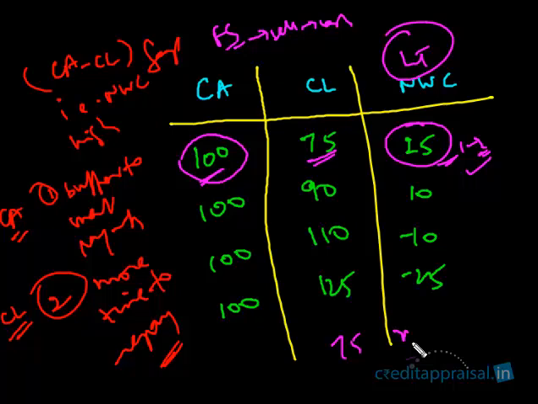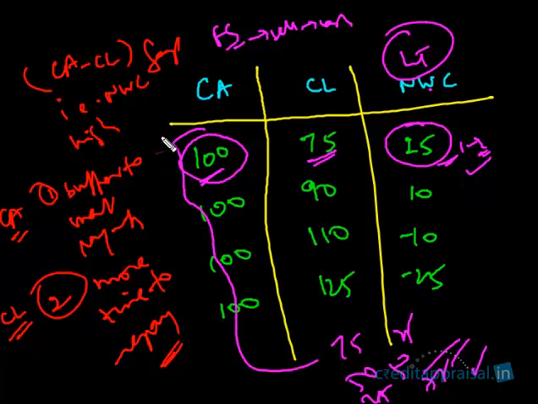Say, for example, instead of 75-25, this is 50-50 or this is 25-75. What I'm saying is out of this 100 lakhs, you pay 25 lakhs only right now, as current liability, whereas for 75 lakhs there is time, 2 years, 3 years. You want this scenario. So NWC, or the long-term portion, you want this to be high because you'll have more time to repay. You can take any combination. There can be numerous combinations, 75-25, 25-75, 10-90, 80-20, whatever. You want a combination where you defer the payment for the long term. You want the current assets to be financed more from the long-term sources. Or in other words, you want the NWC to be high. You always want the NWC to be high.